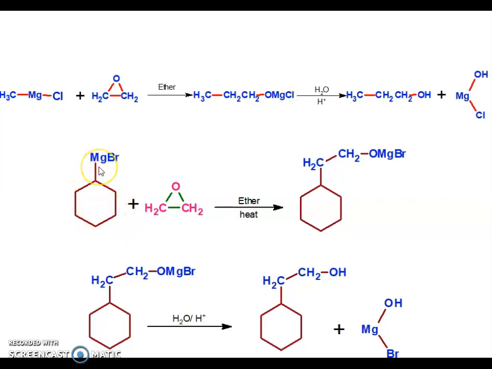Cyclohexyl magnesium bromide is treated with ethylene oxide to get the corresponding alcohol. Similarly, this cyclohexyl complex can be treated with acid hydrolysis to get the corresponding alcohol, like 2-cyclohexyl ethanol, as the final product. Thank you.